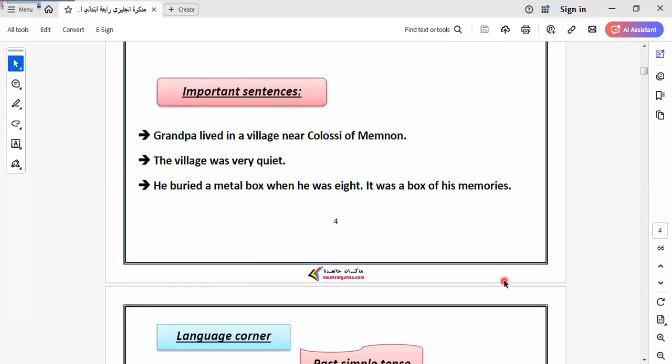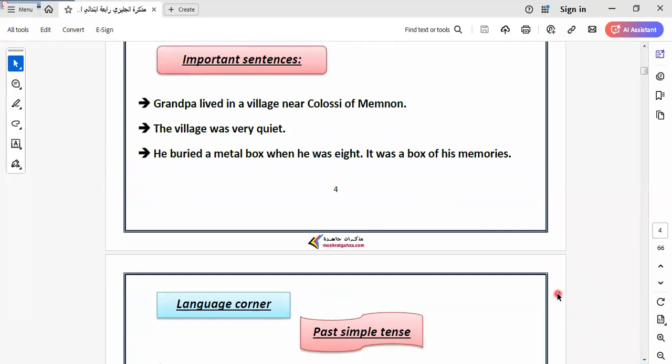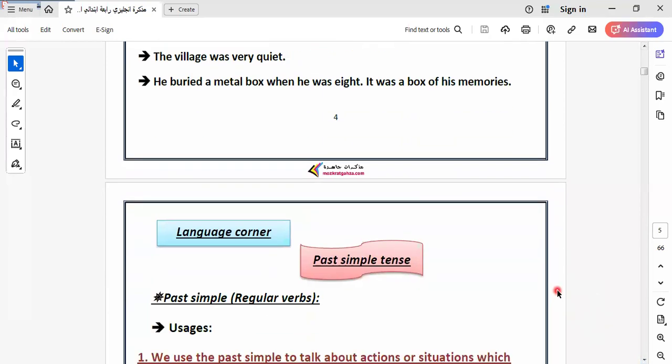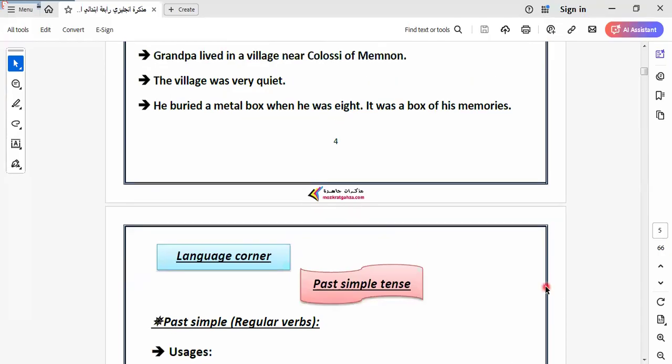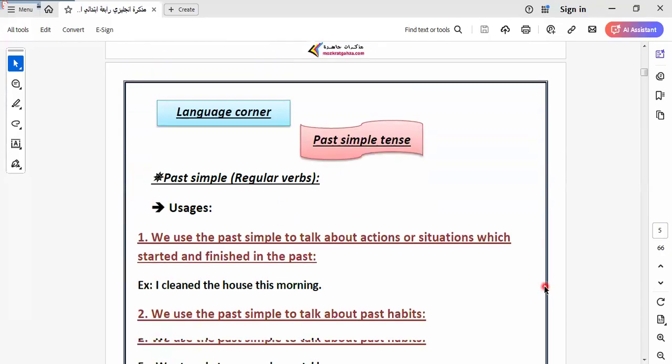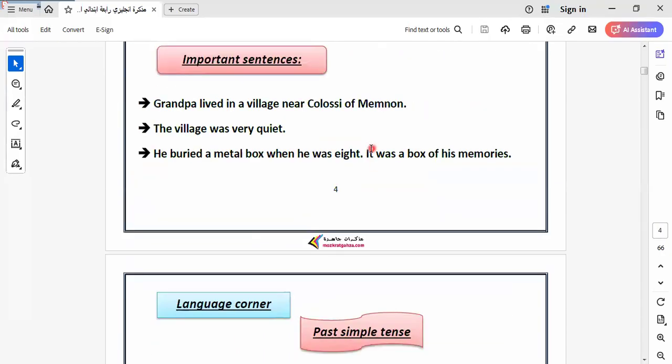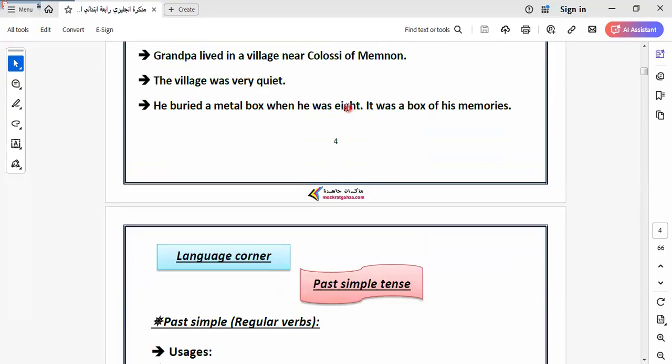As we told you before, we must know the sentences. Why? Because we have a paragraph, so we must know the sentences to help you write a good paragraph. So you must learn these sentences, and I hope you keep them to help you write a good paragraph in the exam.